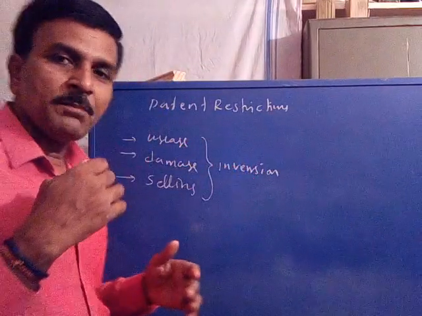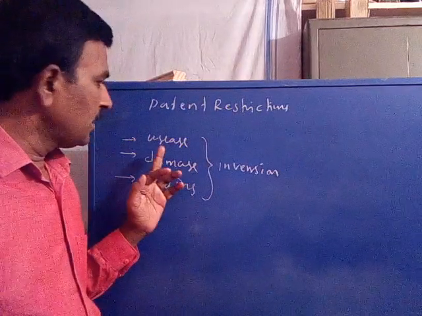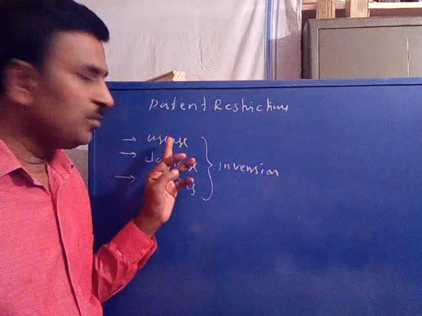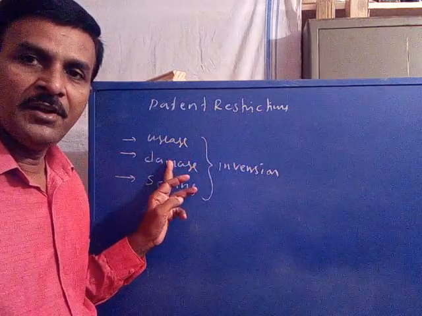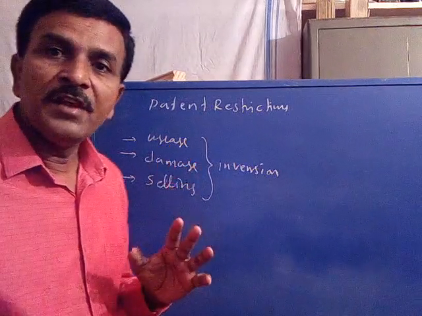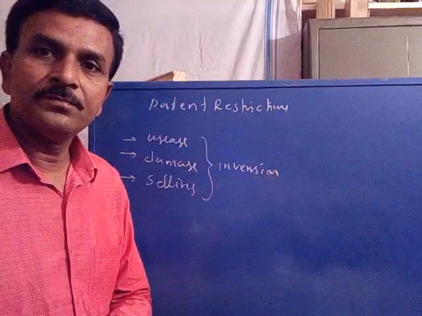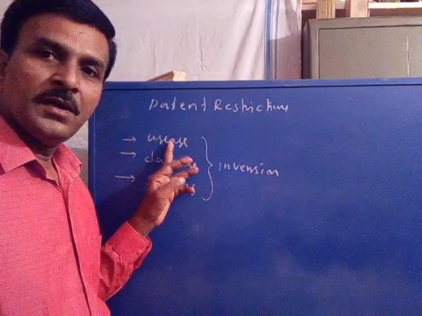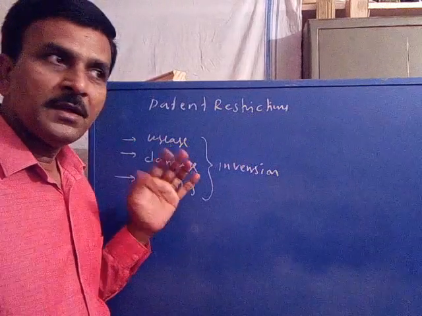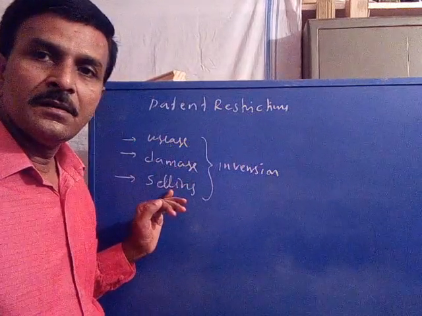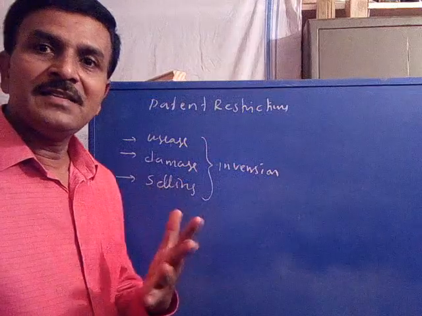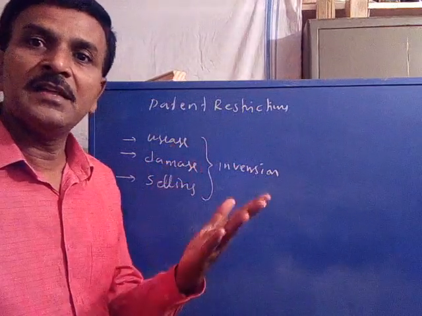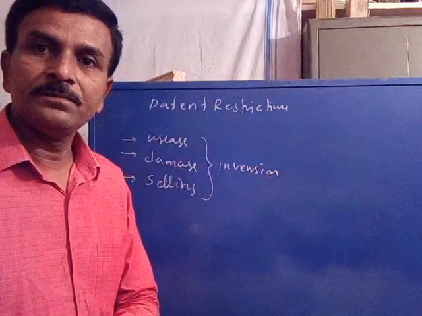The patent will restrict usage of the invention, damage of the invention, and selling of the invention by others other than the inventor. The inventor can use it, the inventor can damage it, the inventor can sell it. The patent will restrict its usage, its damage, and its selling by anyone other than the inventor.